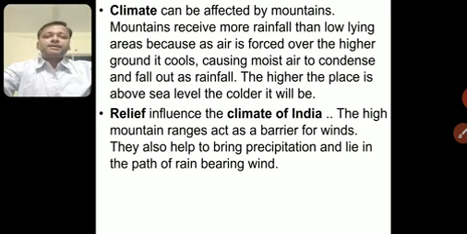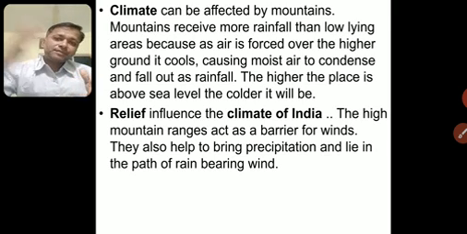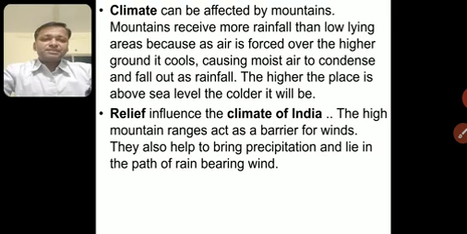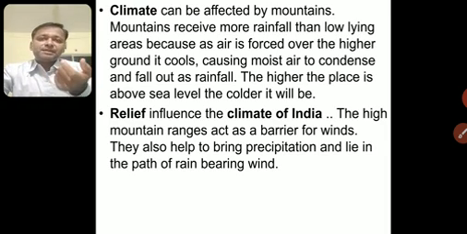Now relief and influence. What is the influence of relief on the climate of India? The high mountain ranges are a barrier to winds. They stop the winds, and because they stop the winds, there is rainfall. They also help to bring precipitation and lie in the path of rain-bearing winds. So they are the reason for precipitation. We have discussed earlier that precipitation here in geography means rainfall.